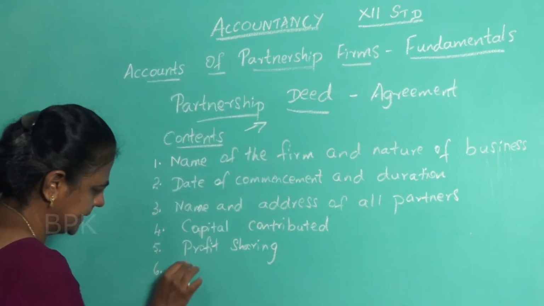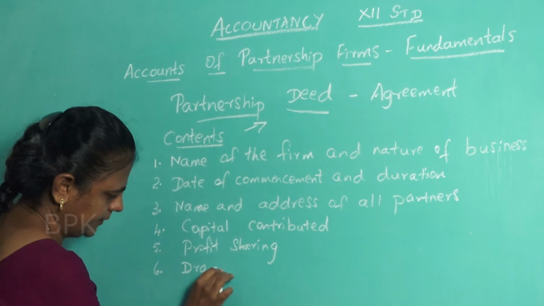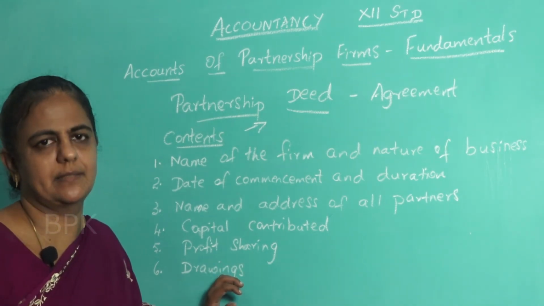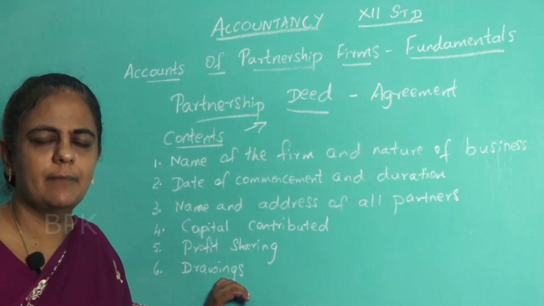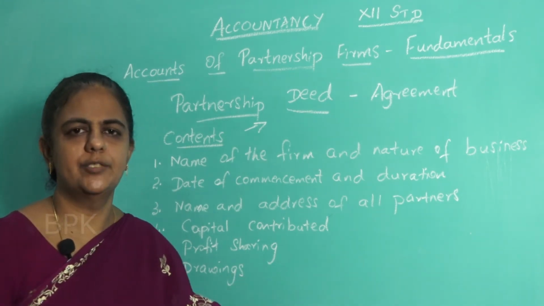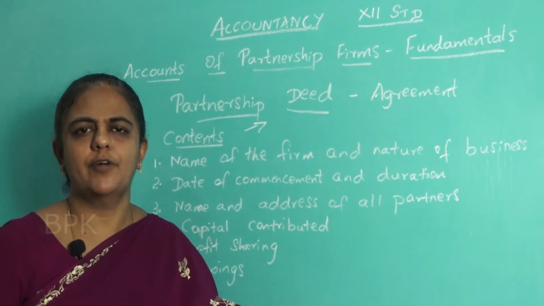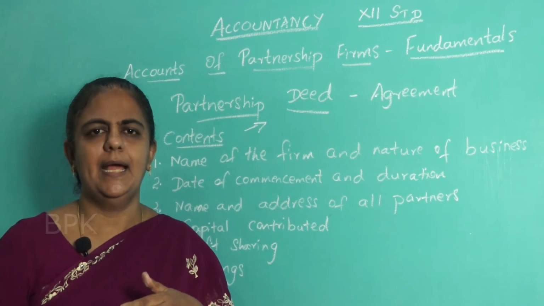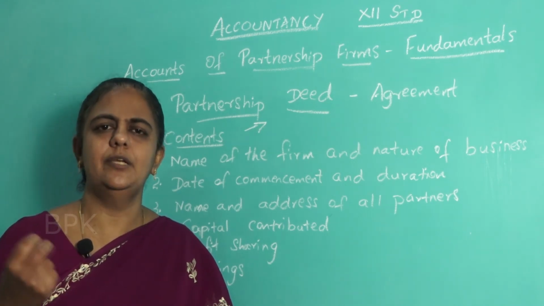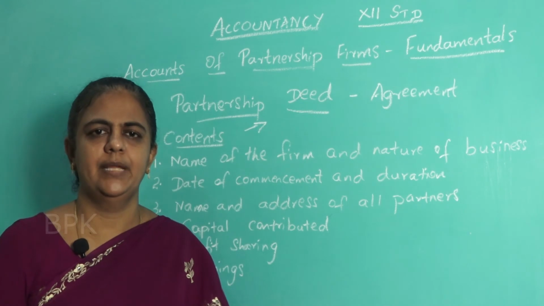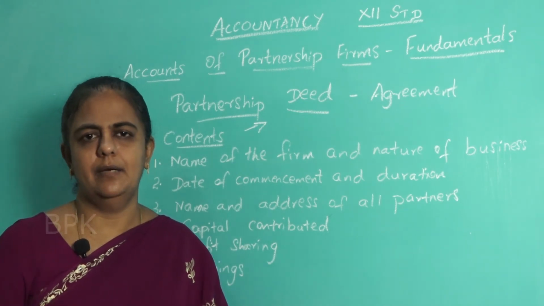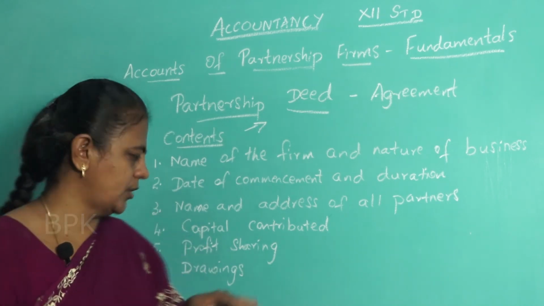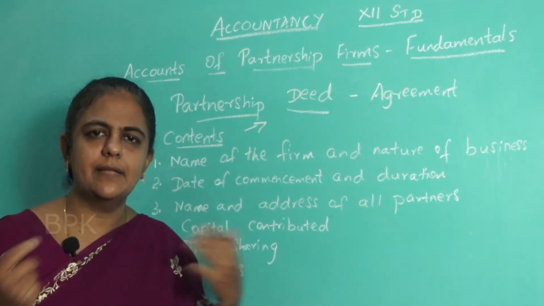Next, drawings. How much each partner can draw from the business. What is drawings? Drawings is the amount withdrawn by the businessman from the business from his capital. The money he has invested is the capital, and if he has a need for personal use, drawings are done for personal use. If there is any personal need for the partner, he can draw the money from the business. That is called drawings.